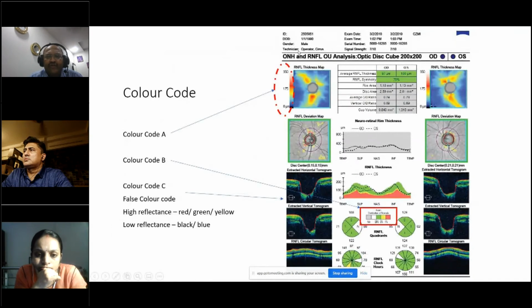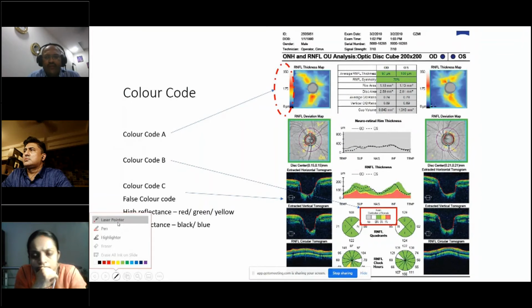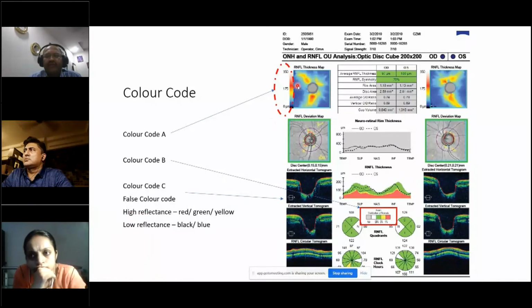What we have is the color coding. So if you look at your OCT image, you have 3 color codes. One is the color code for the RNFL thickness map. It ranges from 0 microns to 350 microns. This is one color code, and this is only for the RNFL thickness map.